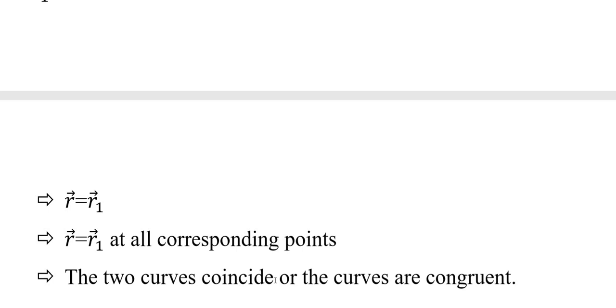So what the theorem says: for any space curve, the curvature and torsion exist. If they exist, they are unique. So that is what the theorem says for these two.